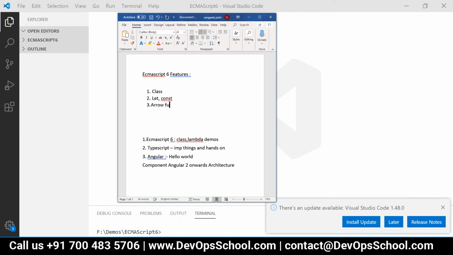Arrow functions or lambda functions that we discussed yesterday. A very important point about arrow functions is it does not carry its own this. We should be very careful about the context of this, right? When we are using any Java or .NET like object oriented language, the concept of this is very clear. This refers to the invoking object, and for static methods this is not available. So very clear and clean, right?